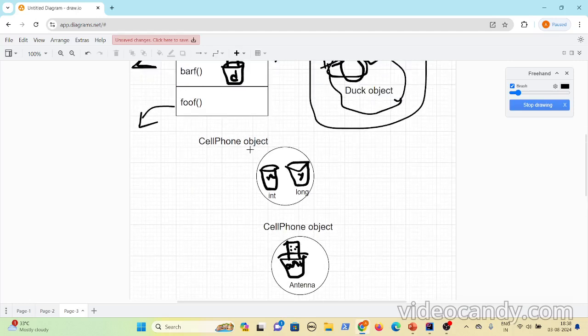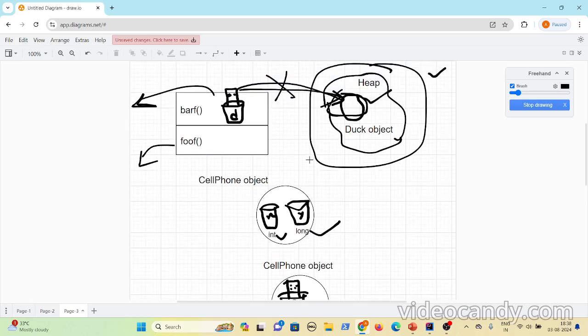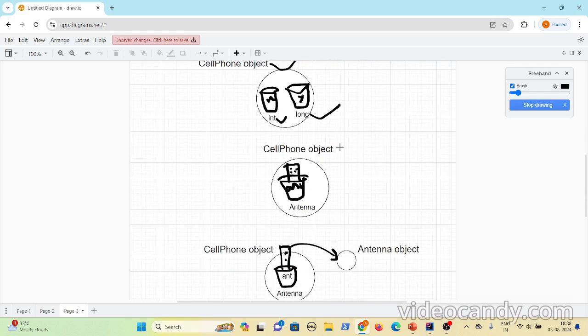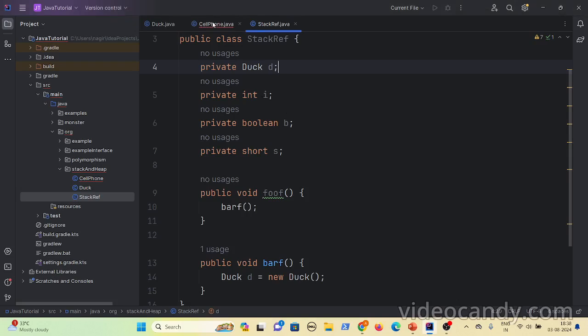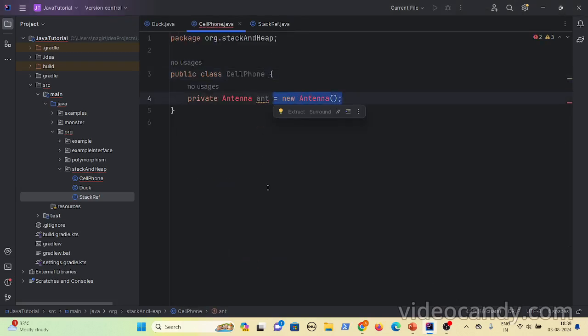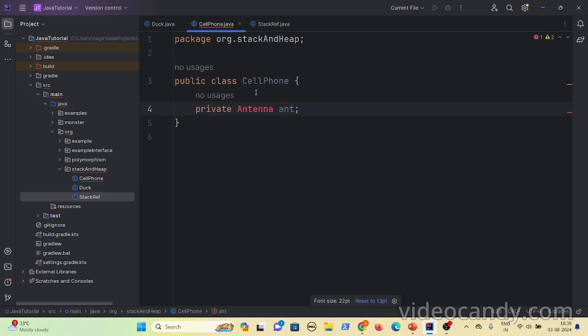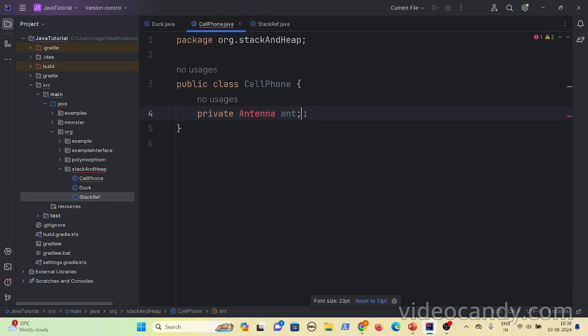If your cell phone object has two instance variables, one integer and one long, how much memory does the integer take? 32 bits, and for the long whatever its memory is. That total is the memory allocated on the heap for this object. Let's say a cell phone object has one reference variable like duck d, or say antenna ant. Now when it has a reference variable, the object is not yet created, right?